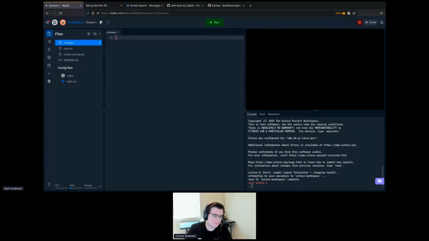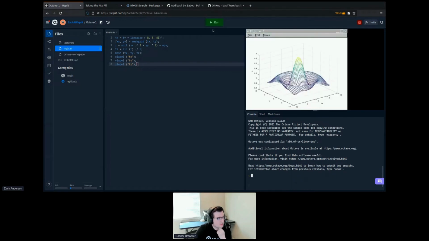The way that we detect when an interpreter has finished running code and has become an interactive session is by looking for a prompt. So we're just going to add this to the Octave configuration that renders our little Replit prompt down here. So if I go up and click run now, you can see we've run our code.